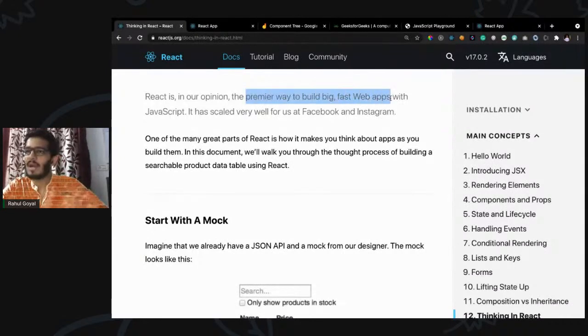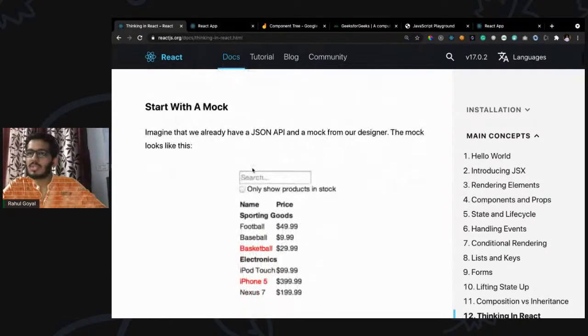Okay. According to the React official documentation, it is the primary, premier way to build fast web apps with JavaScript. Now, Facebook and Instagram are written in React as well. Okay, so start with a mock.